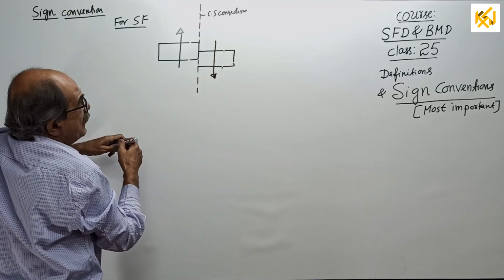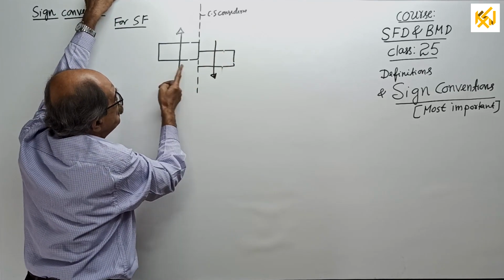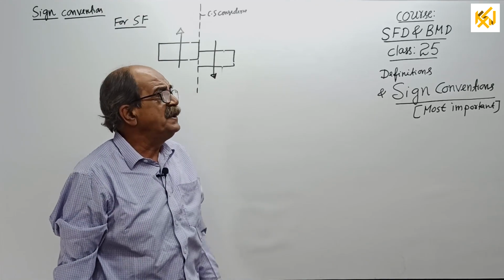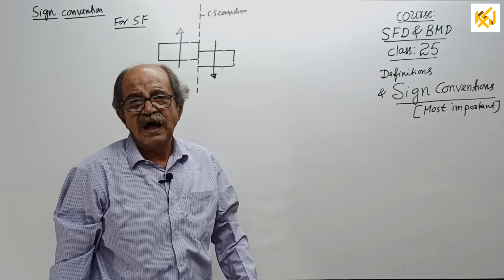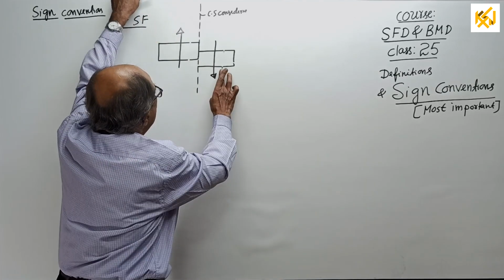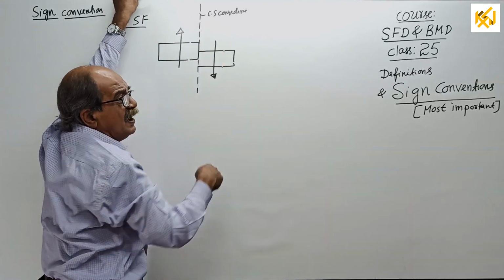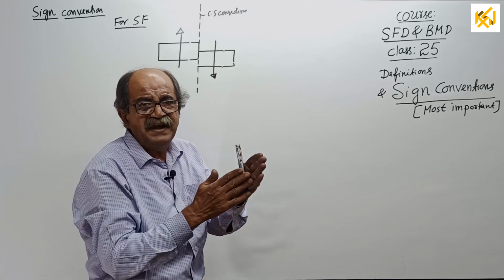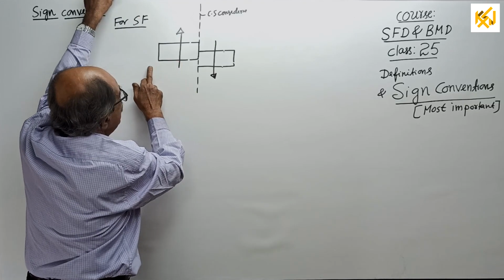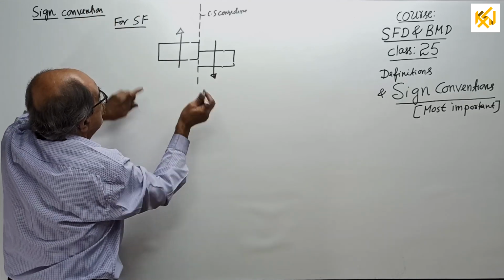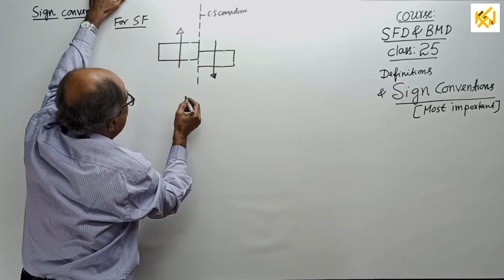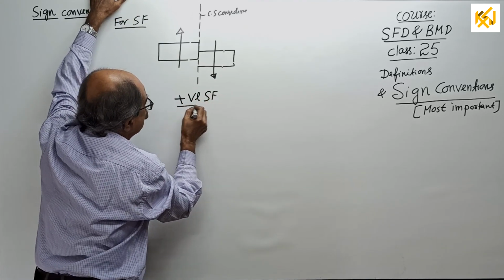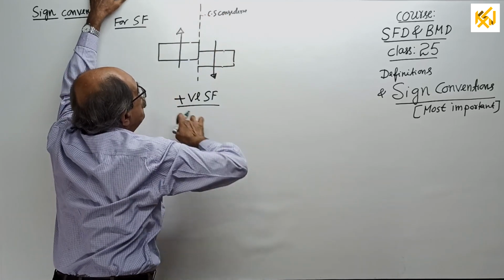Now, if I ask in the class, if this is positive, what is that one? The usual answer from my students: negative. Don't think my students are weak, I trap them. No, you should say why negative? Because the side is downward. I will tell them, who told you downward? I told you use both hands. See, left going up means right coming down. This nature is positive. I will write here, common for both. This is positive shear force.